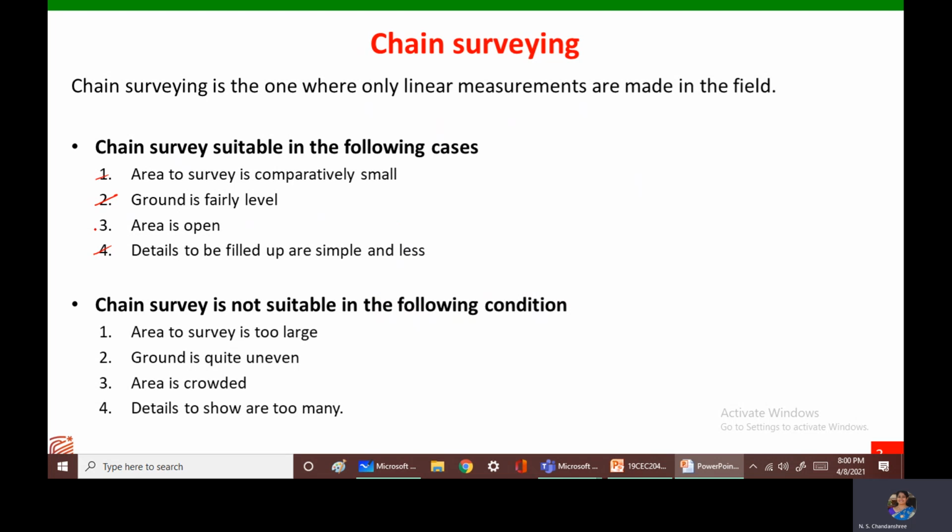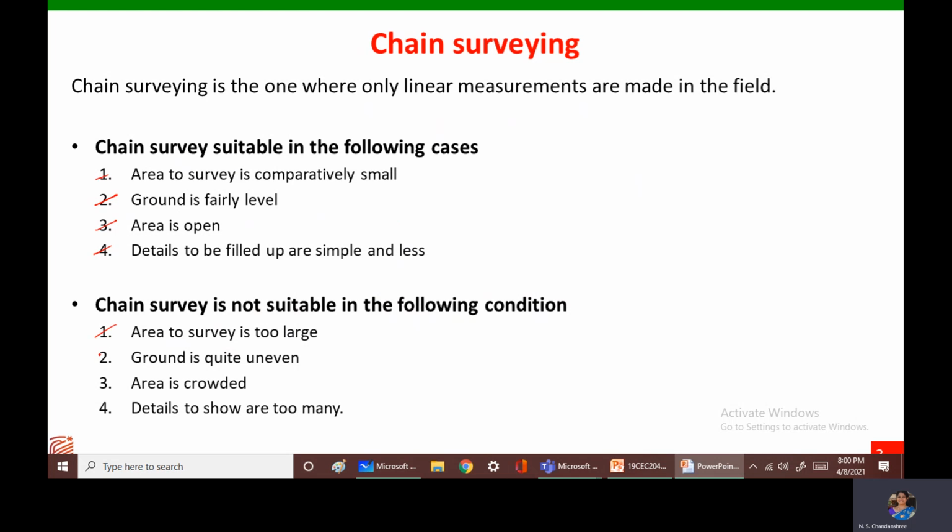Next, if the area is open. If the area has so many obstacles, then it is very difficult to chain in that area. Chaining is not suitable in the following conditions. First, if the area to be surveyed is too large, then we will not go for chain surveying, we will go for other methods of linear measurements.